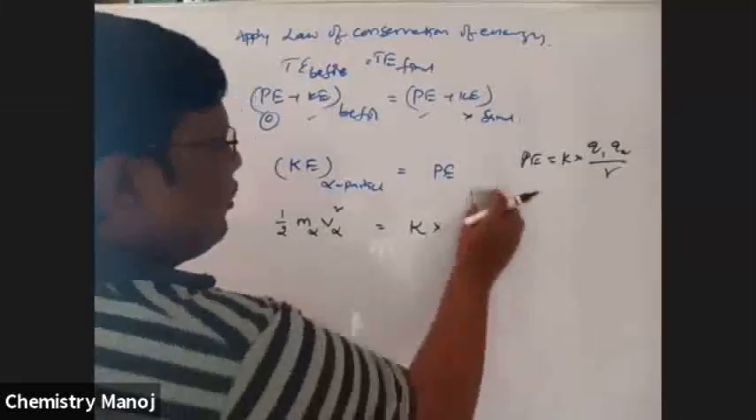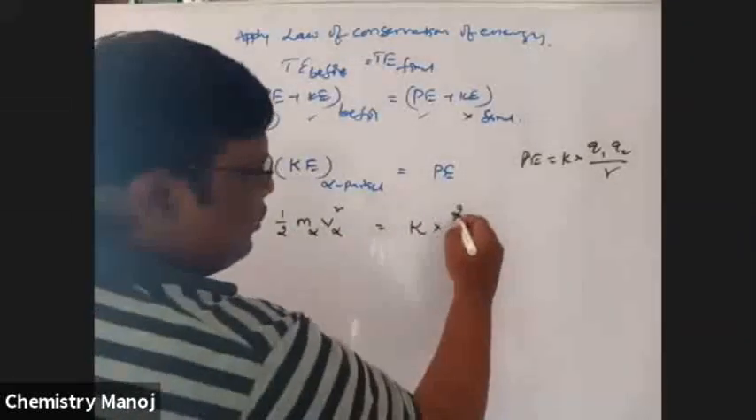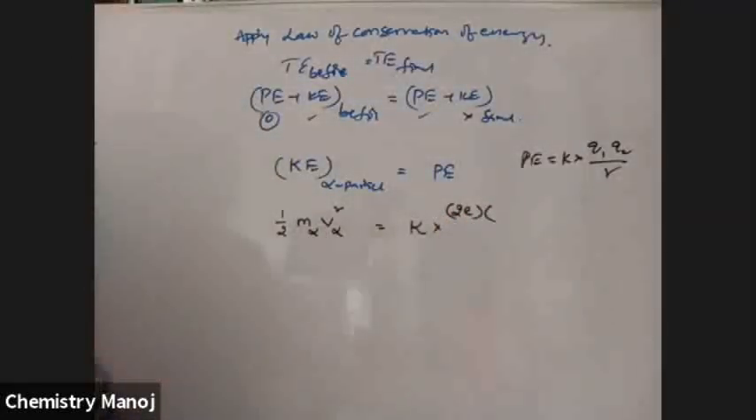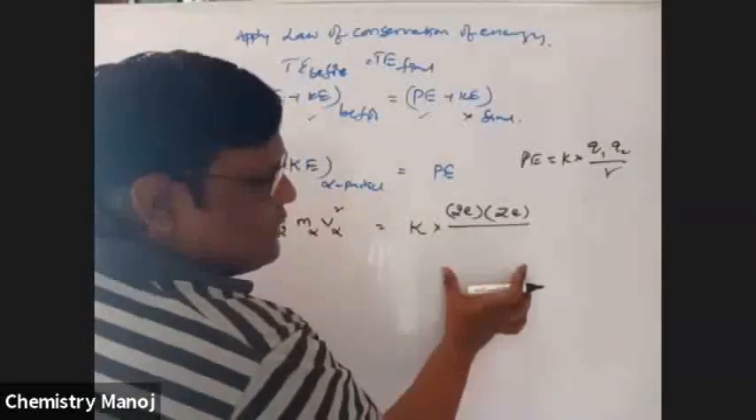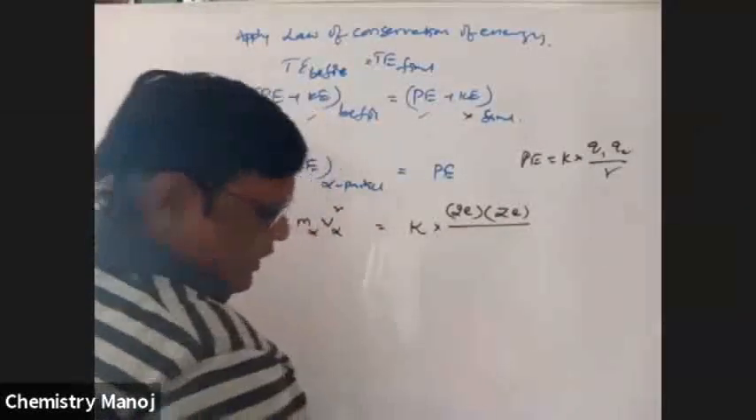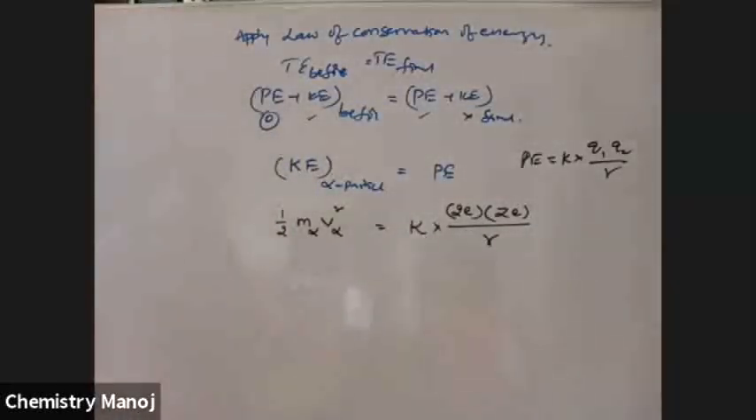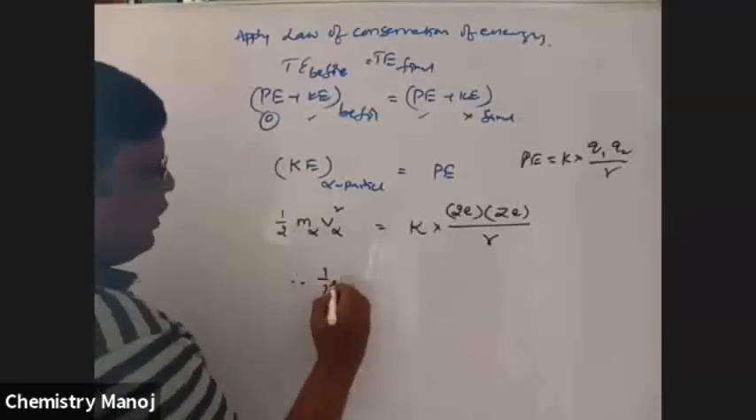Now q1, how much is the charge? For the alpha particle, q1 is 2e. q2 is the nuclear charge, Ze. And r is the least distance, the closest distance. The closest distance here we take as r. Here k is a constant. Therefore, half